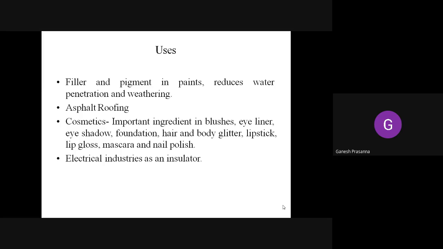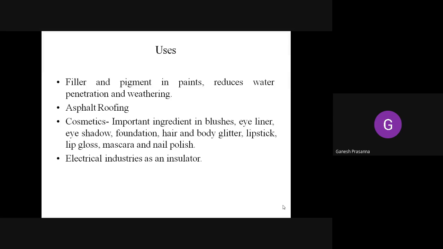It is also an important ingredient in cosmetics. So this is very important. It is used as an ingredient in blushes, eyeliner, eyeshadow, foundation, hair and body glitters, lipsticks, lip gloss, mascara, and nail polish. Okay, so these are the ones which have very important applications in cosmetics also.